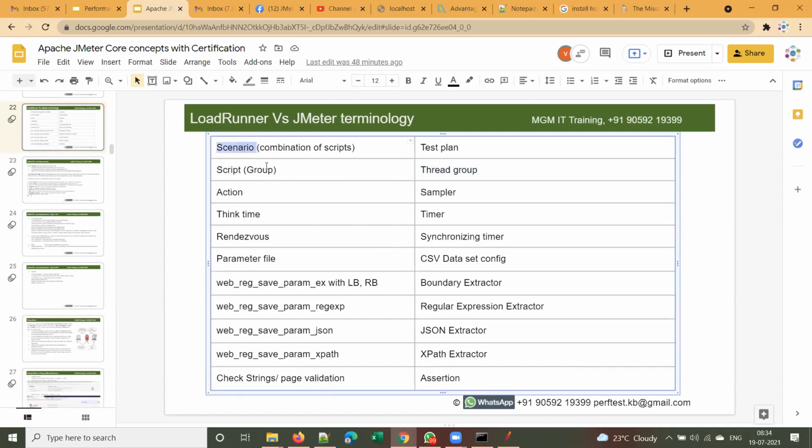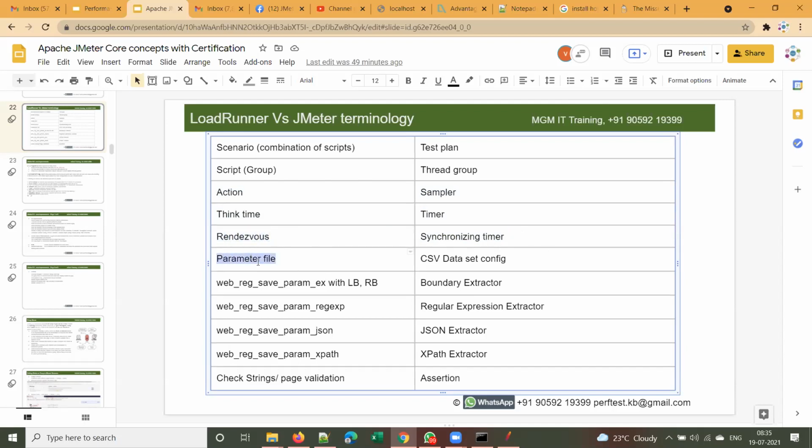A combination of scripts is called a scenario in LoadRunner, and here we call that a test plan. An action in LoadRunner is called a sampler in JMeter. Think time in LoadRunner is called a timer. And for rendezvous points in LoadRunner, we have the synchronizing timer in JMeter for inserting rendezvous points.